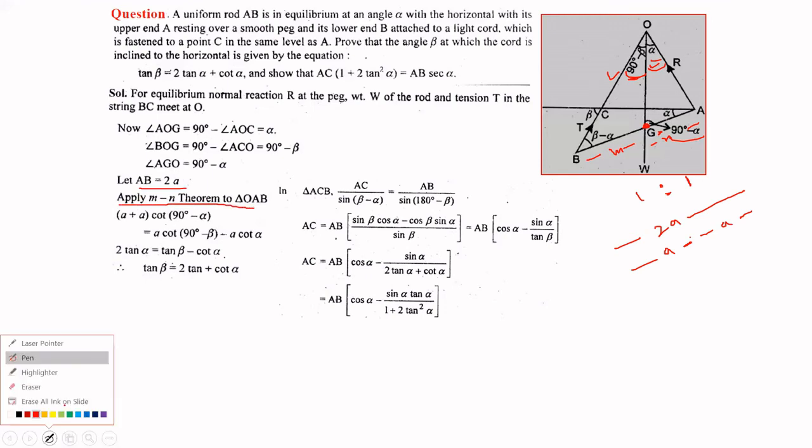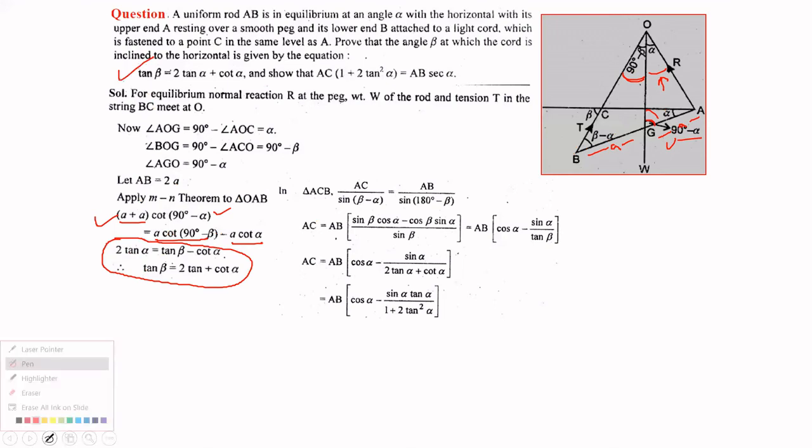In this triangle we have applied the MN theorem. So these three angles, and M is a, N is a. So M plus N here gives a plus a, times the cot of this angle, cot of 90 minus alpha. Then the cot of the angle opposite to M, on the right side: M cot, that is a cot 90 minus beta. And for N, the angle opposite to it, a cot alpha. So on simplifying it, we will get the desired result, the first equation of beta.